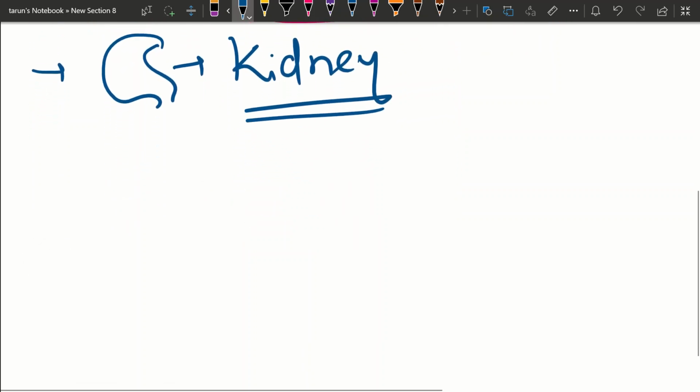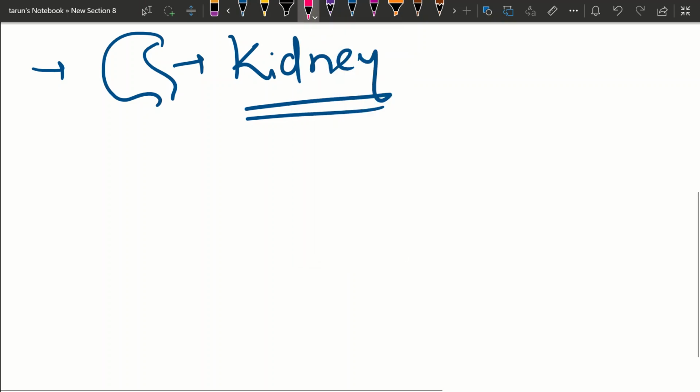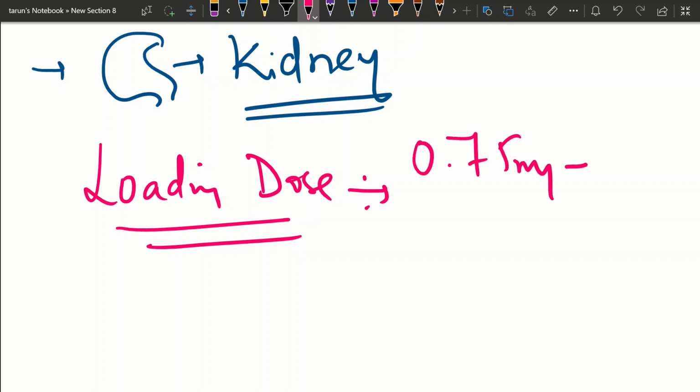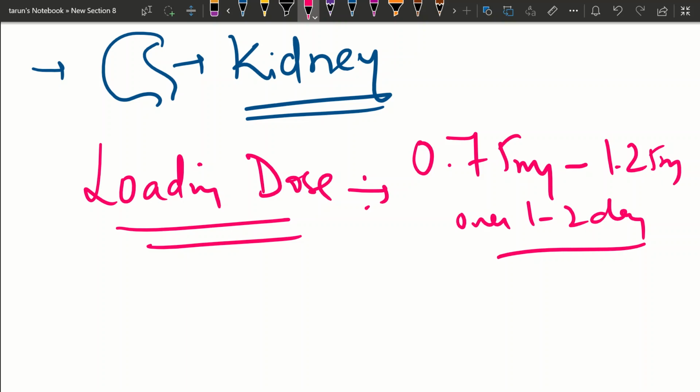Now if we want a very early effect of this drug, we are going to load the patient with digoxin. So what is the loading dose? The loading dose is 0.75 milligram to 1.25 milligram, given over 1 to 2 days. If we want the patient to have an early effect, we give 0.75 milligram, and we can go up to 1.25 milligram.